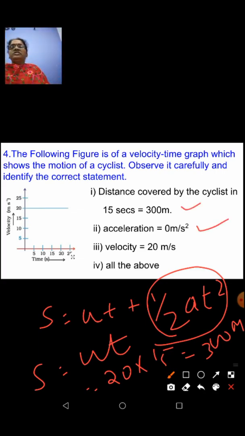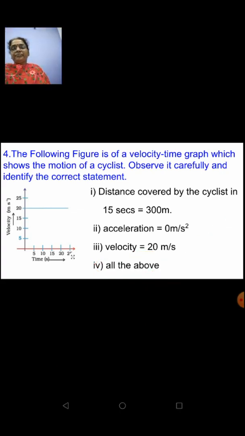And acceleration is 0 is also correct. Velocity from the graph we can easily see that it is 20 meter per second. Therefore, the option would be 4, that all the above answers are correct. Clear to you? Understood? See, rather than wasting time, certain things you have to start understanding by looking at the figures given. The figure itself gives the answer to the questions.